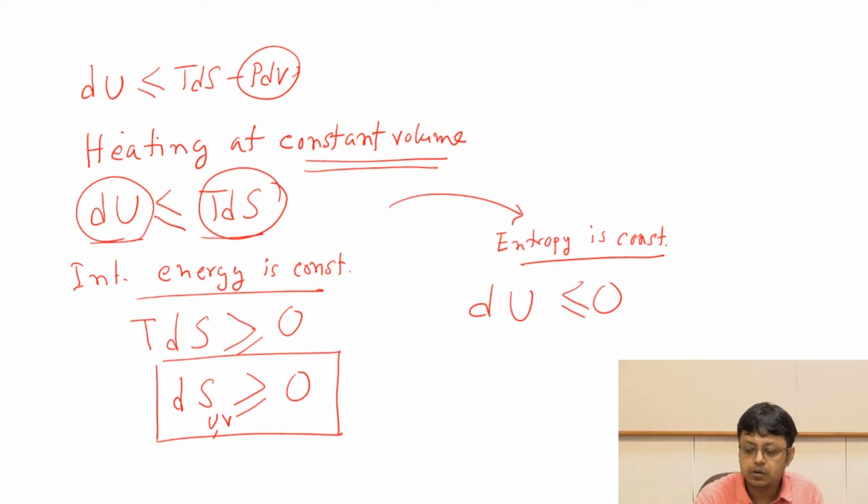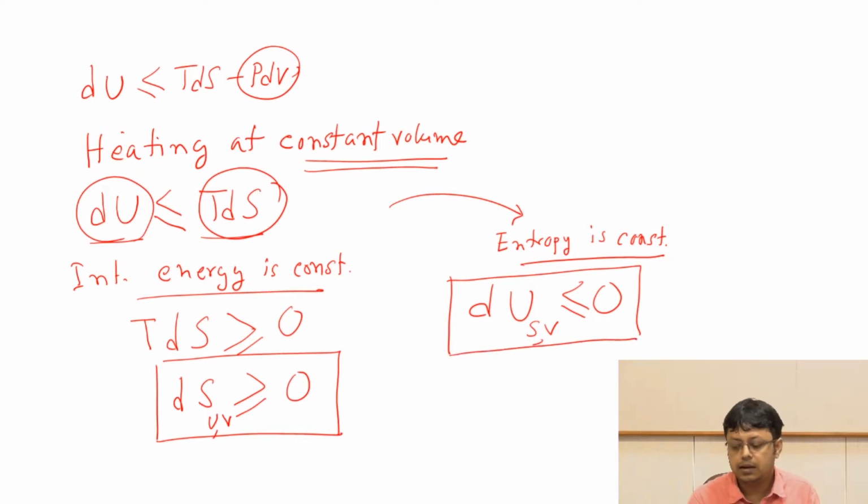Under what condition? Constant entropy and constant volume. So we will see that similar equations will be very necessary where we are keeping the internal energy constant and volume constant.